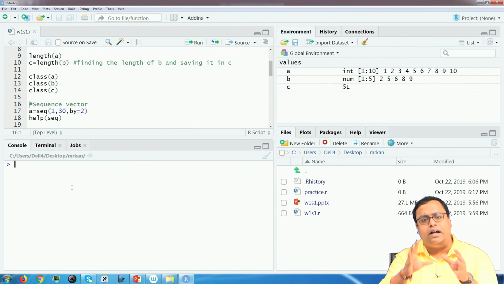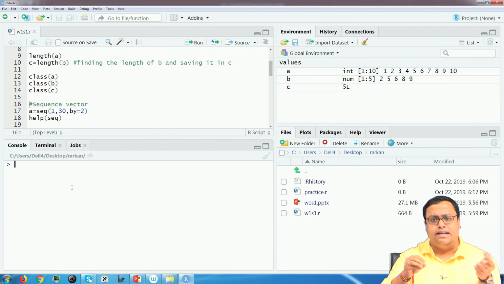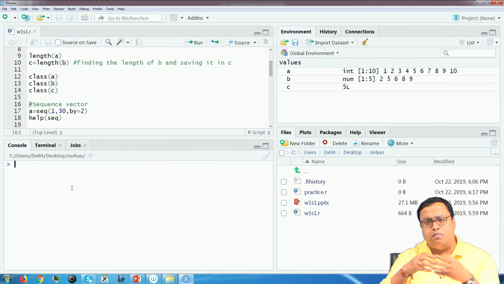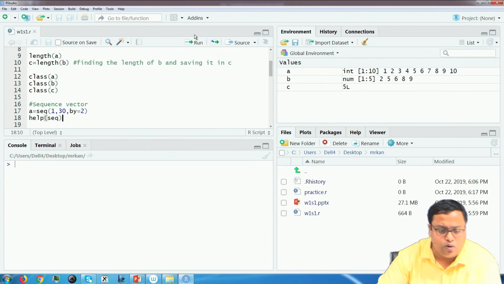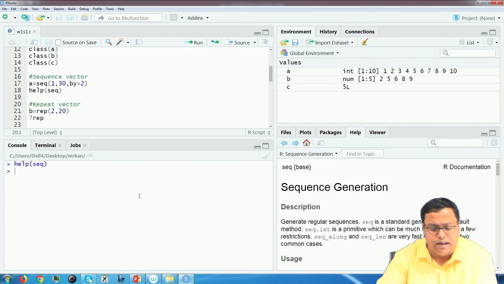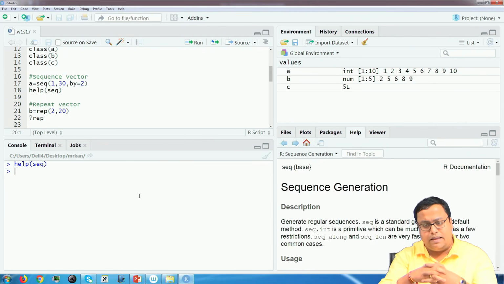If you know the function's name, as previously I knew class and length, you can ask for help like this, help within brackets SEQ, to know the various aspects, and on the right side you will see the help documentation coming.